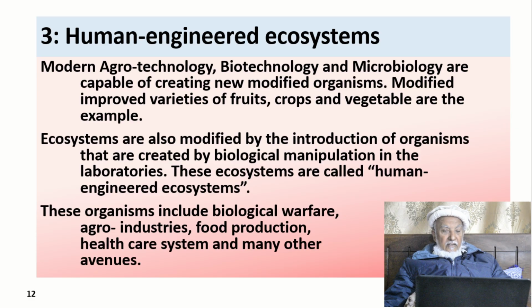Ecosystems are also modified by the introduction of organisms that are created by biological manipulation in laboratories. These are called human engineered ecosystems. The organisms include biological warfare, agro-industries, food products, healthcare systems, and many others. We have almost replaced our original gene pool with a modified gene pool.